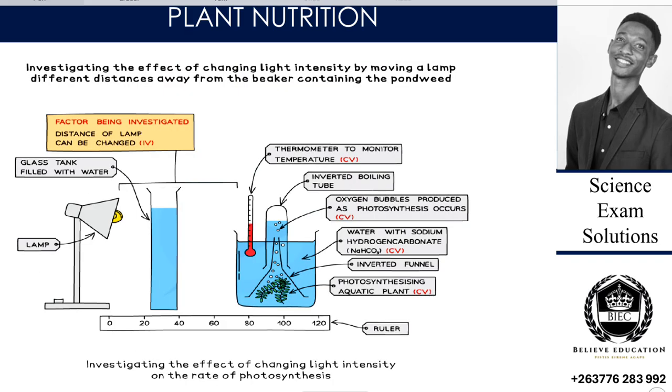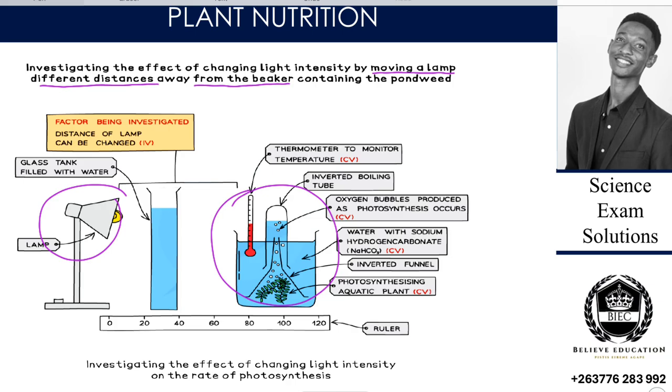First, investigating the effect of changing light intensity by moving the lamp. So it's by moving the lamp different distances away from the beaker containing the pond weed. So we want to move this lamp to different distances away from the pond. This is the pond which is holding the weed.